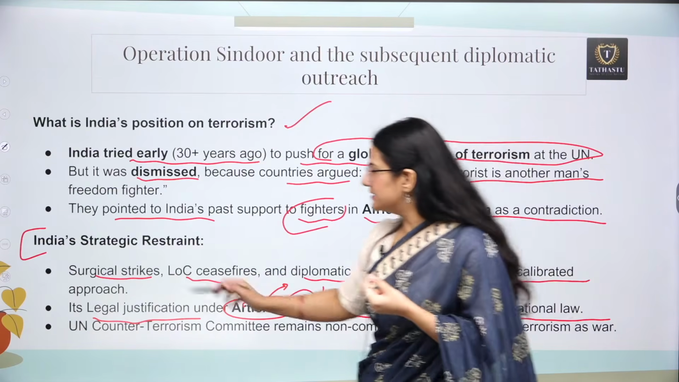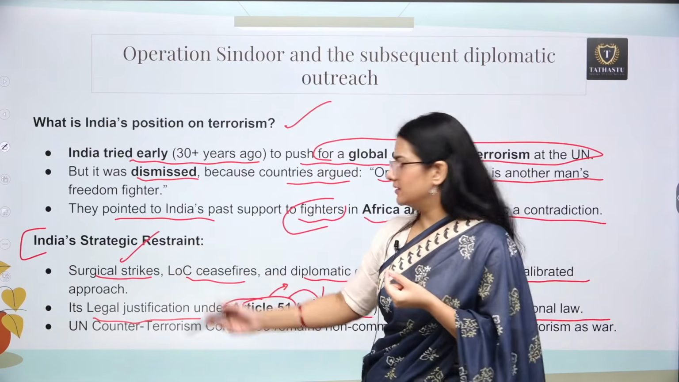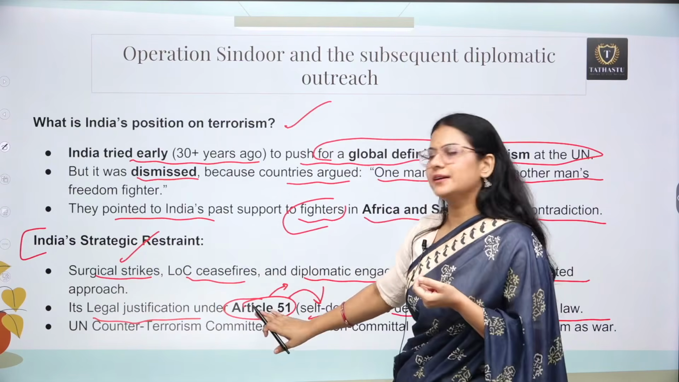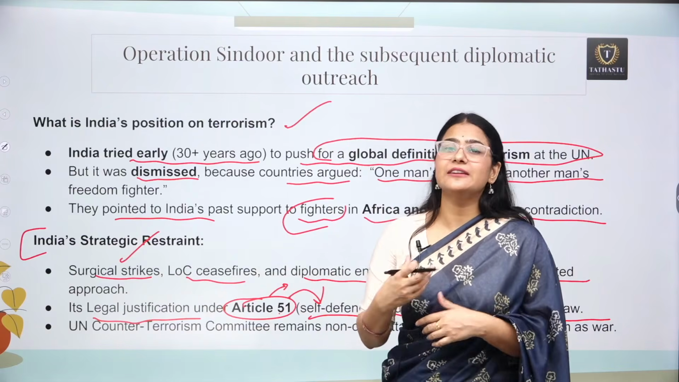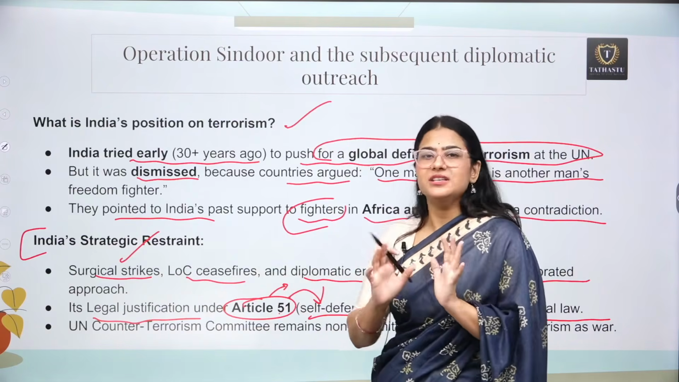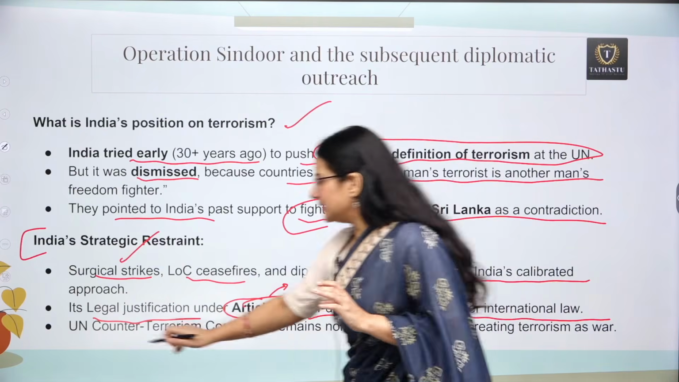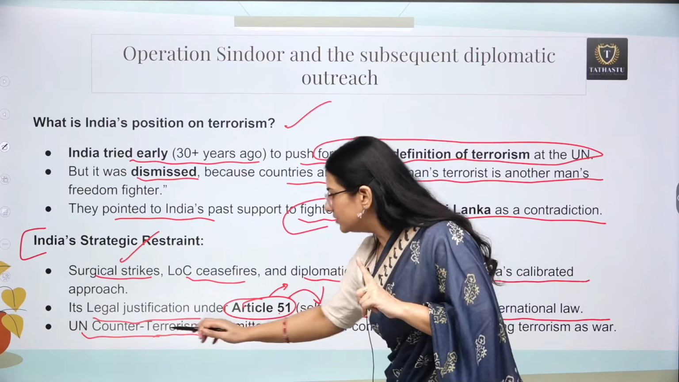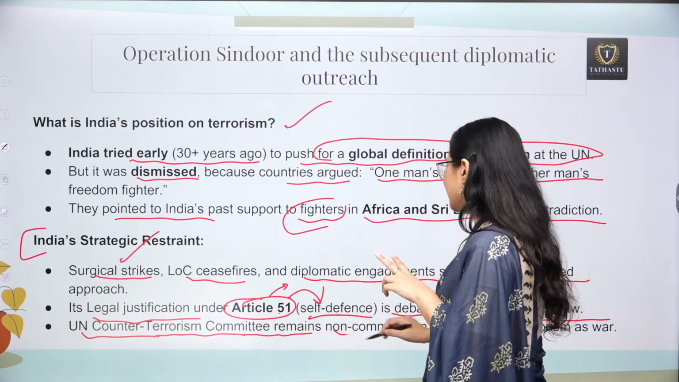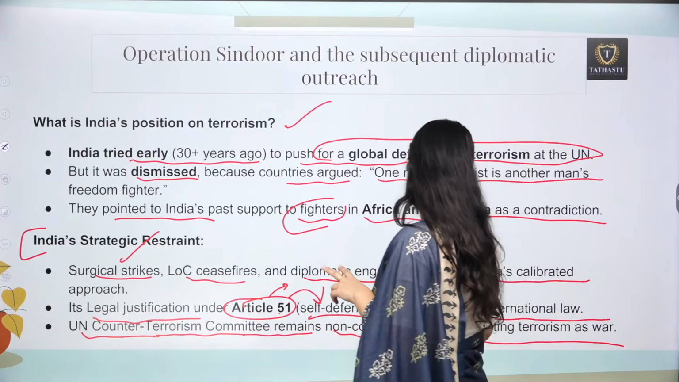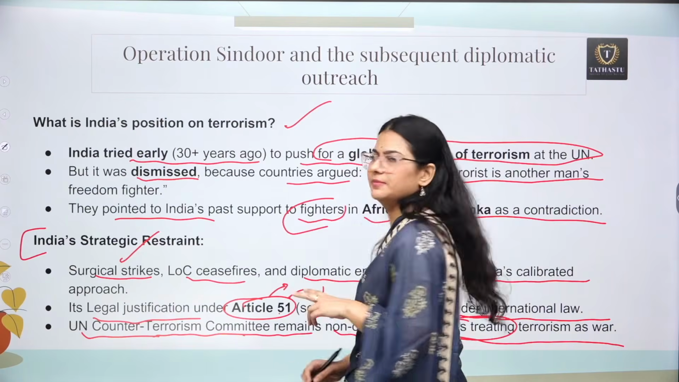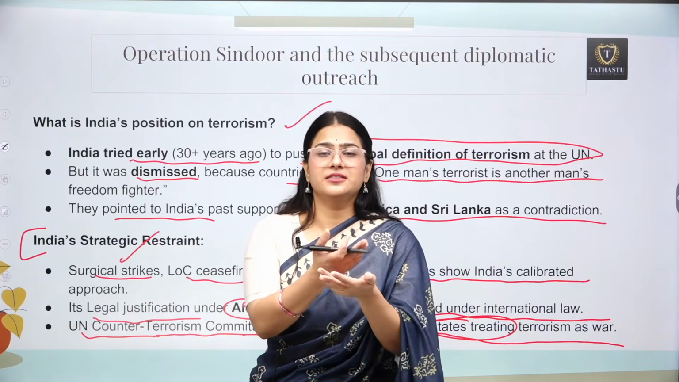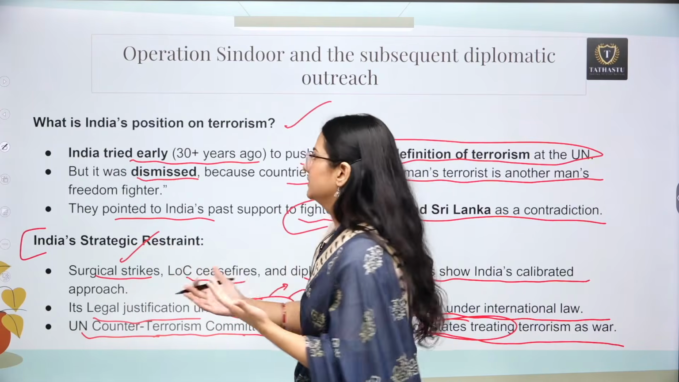So India legally justifies its surgical strikes, let's say the recent one, Operation Sindoor. India justified that this strike is very much justified under Article 51 because it is self-defense. But the international community is not accepting this. Other than that, there is a Counter-Terrorism Committee in the United Nations. It actually remains non-committal on states treating terrorism as an act of war. They don't see terrorism and war on one page. They look at these two things separately.